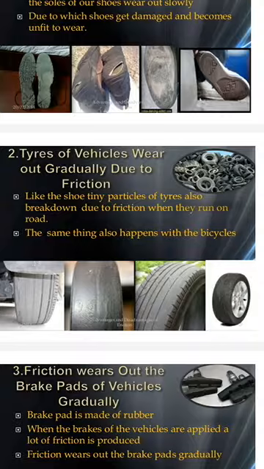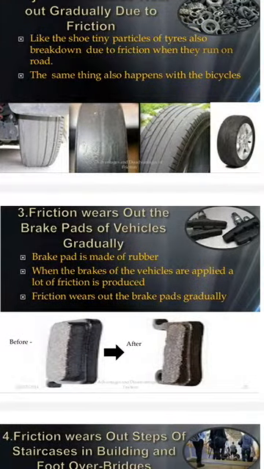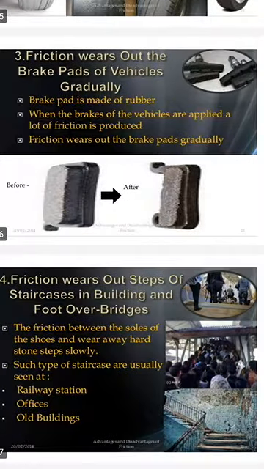Friction also wears out the brake pads of vehicles gradually. Brake pads inside the vehicles gradually wear out due to continuously applying brakes, as friction occurs between the brakes and their surfaces.